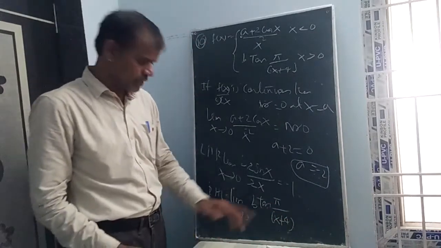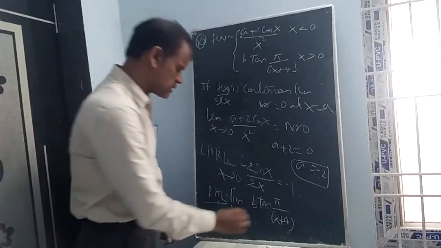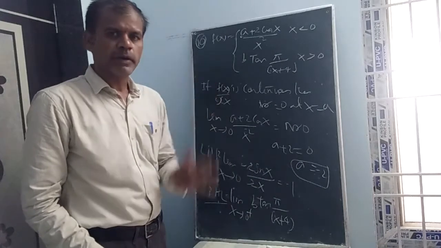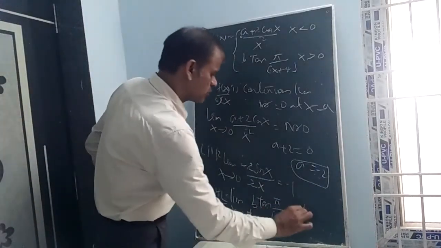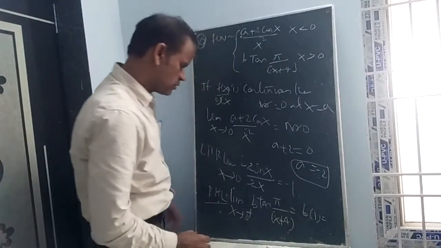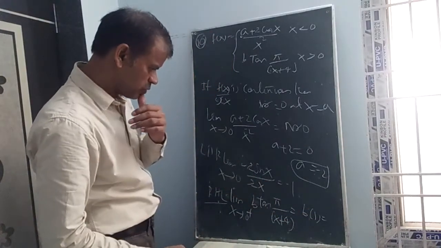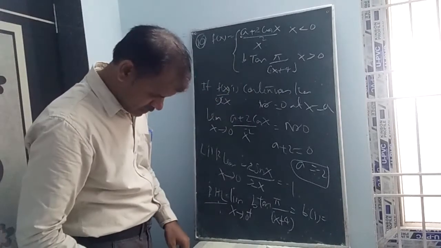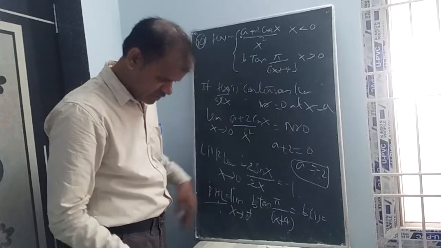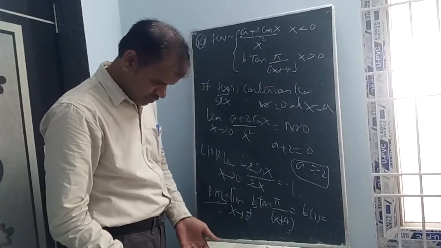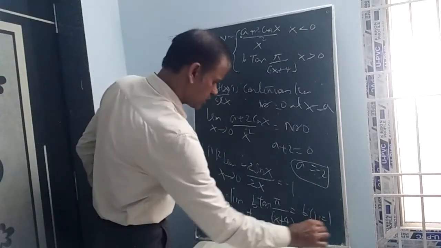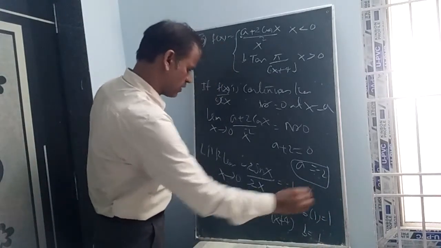The value of x, simply substitute 0 plus, meaning 0.1 plus 4 becomes 4, tan pi by 4 means 1. So that is equal to b into 1, b into 1 equal to the value. So b into tan pi by 4 equal to RHL equal to 1. So b is equal to 1, that's all. So b is equal to 1 we got, this is 1.